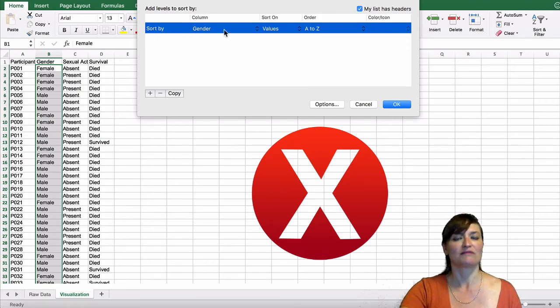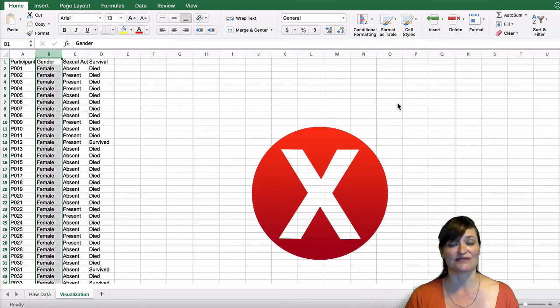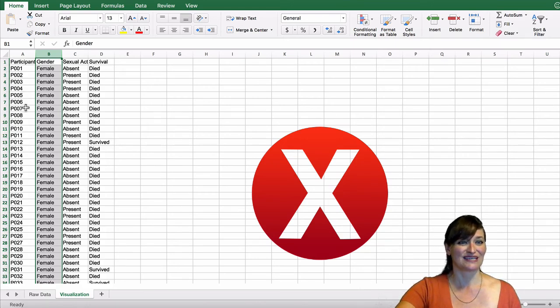And it's remembering, okay, sort by gender, my list has a header row. Okay. So the column gender is now sorted, and it's been sorted independently of the participant, sexual activity, and survival. So remember we said participants 5, 6, and 7 must have been male? Well, we've now sorted them into the female group. This is not good. This data is now meaningless.